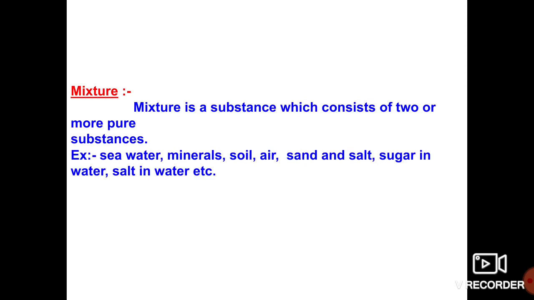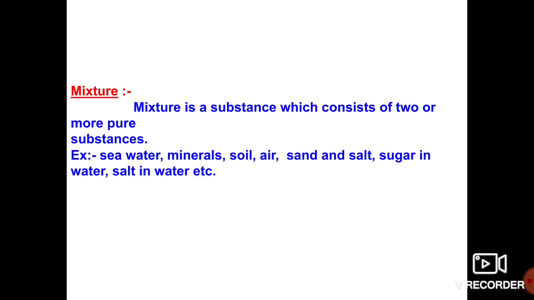For example, in seawater, salt is present, different kinds of minerals, and different kinds of nutrients are also present. And if you take soil, a huge amount of humus and minerals is present. This is a kind of mixture. Even in soil, we find small particles of stones.